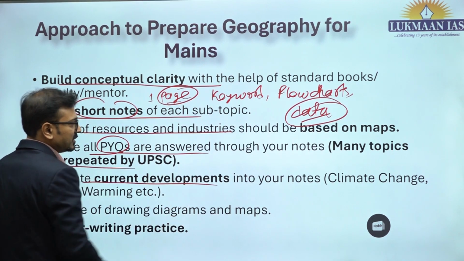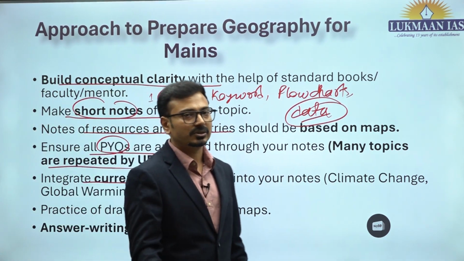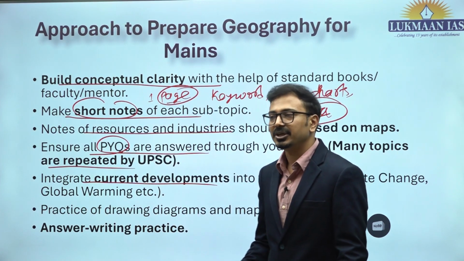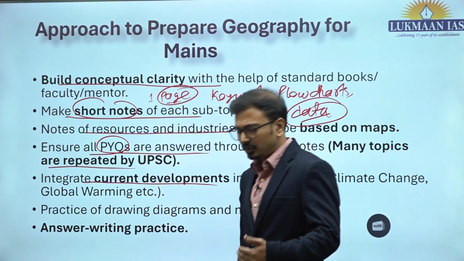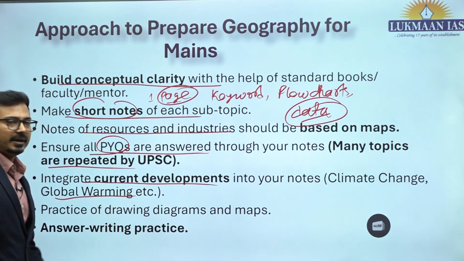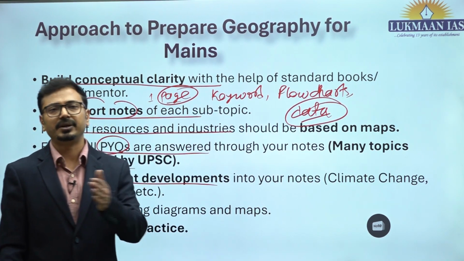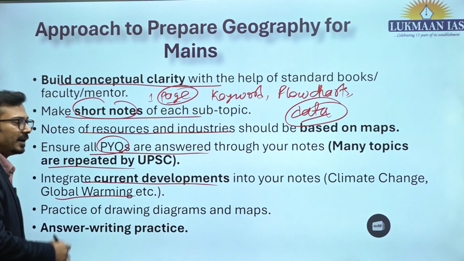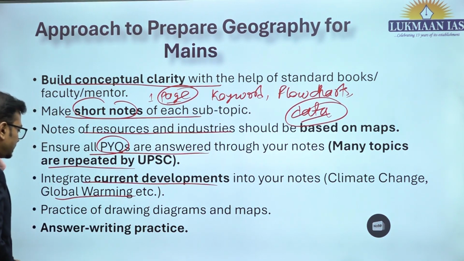Integrate current developments into your notes, like recent reports and data related to global warming, climate change, or other fragile ecosystems like mangroves. You should be mentioning or integrating that. For example, the India State of Forest Report has been released in 2023. So why don't we write down the key data related to mangroves somewhere, and we will use that in the answer.